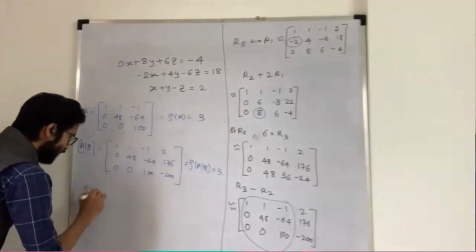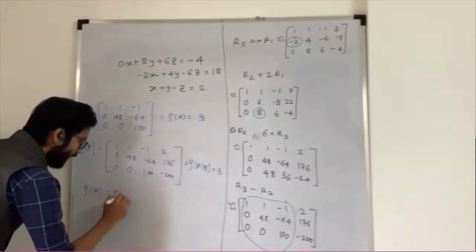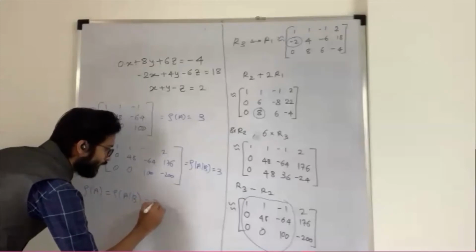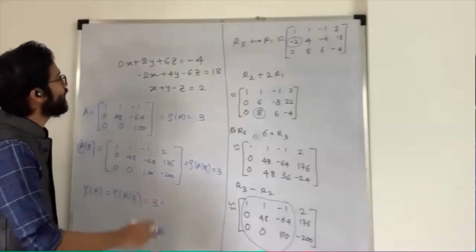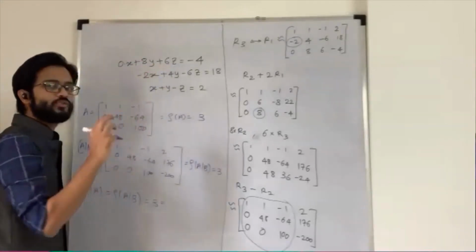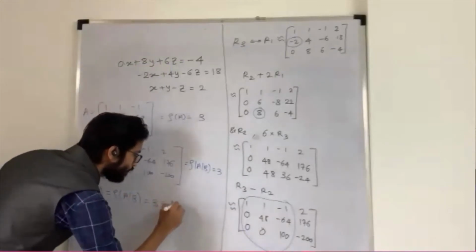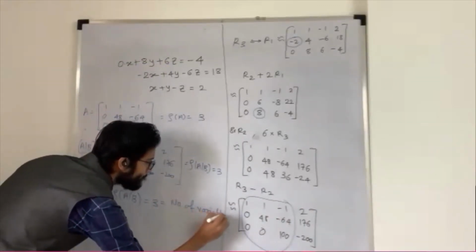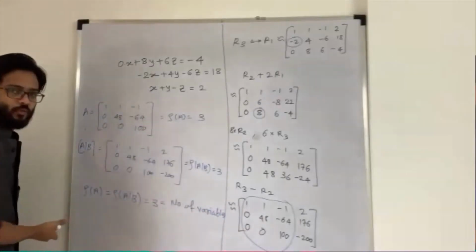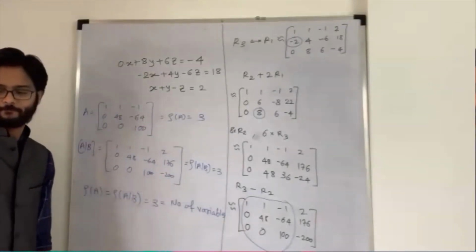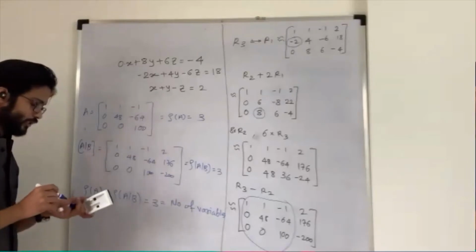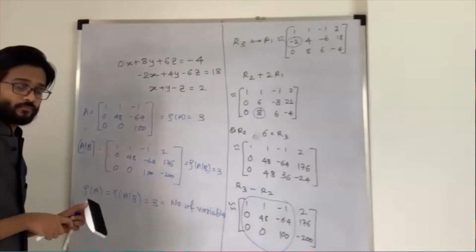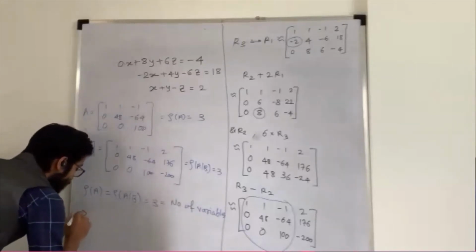So I write down: rank of A is equal to rank of augmented matrix is equal to 3, which is equal to how many variables we have? X, Y, Z, 3 variables, which is equal to the number of variables. So what is the conclusion? Consistent and unique solution.